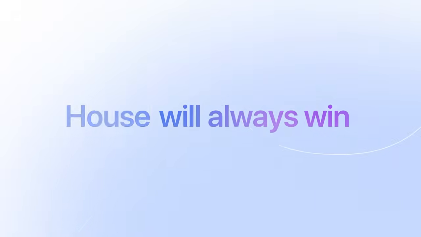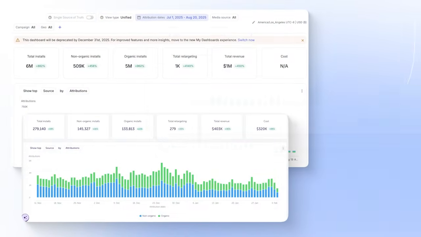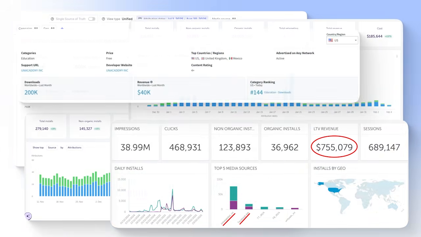If you're still blowing money on high production assets without proof, without organic validation first, you're gambling your budget away and the house will always win. So the campaigns that led to 22 million downloads didn't come from high-end production, polished production, or expensive creative agencies. They came from raw, authentic, organic content that wins organically first.